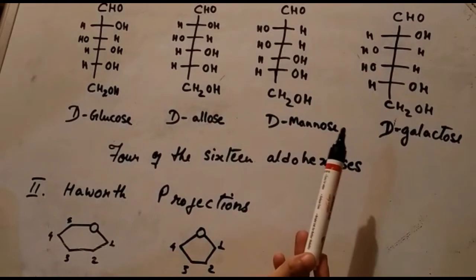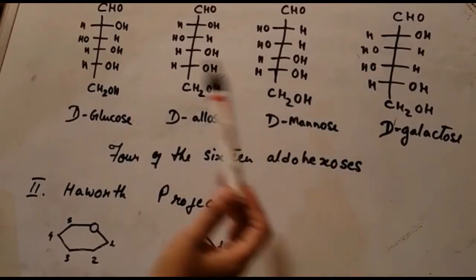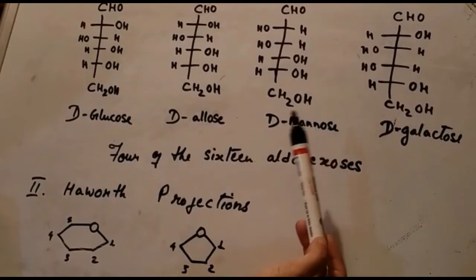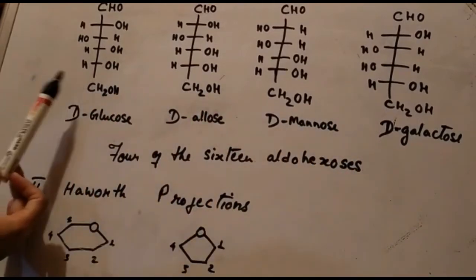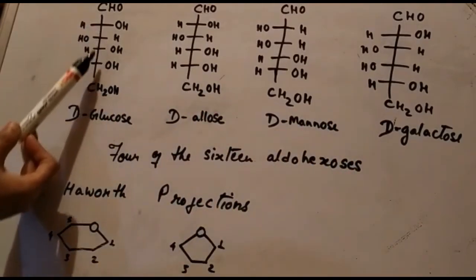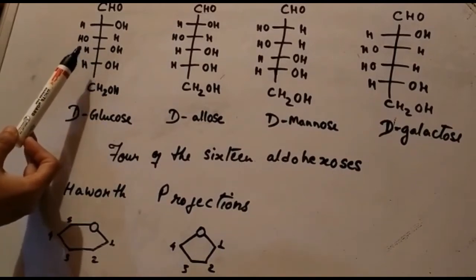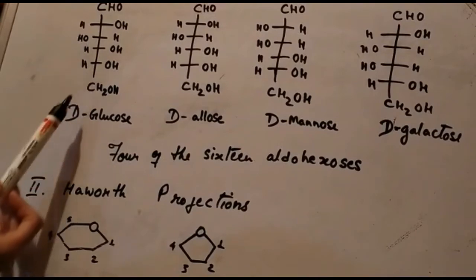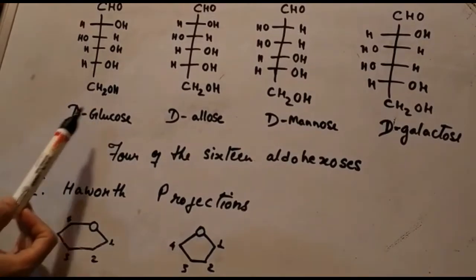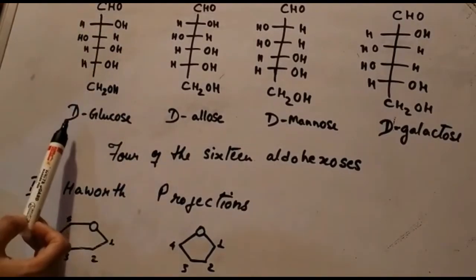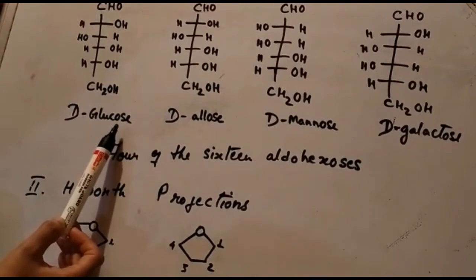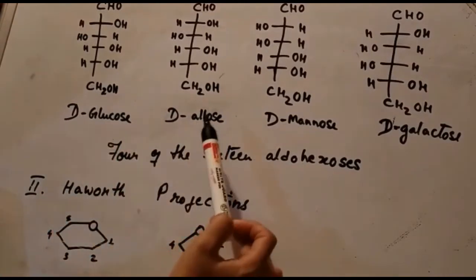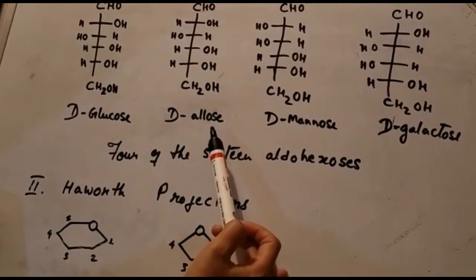Now, note the difference in the Fischer projection for each of these molecules. Changing the orientation of one or more of the hydroxyl groups changes the identity of the molecule. If you see the glucose, what is the difference between glucose and allose?